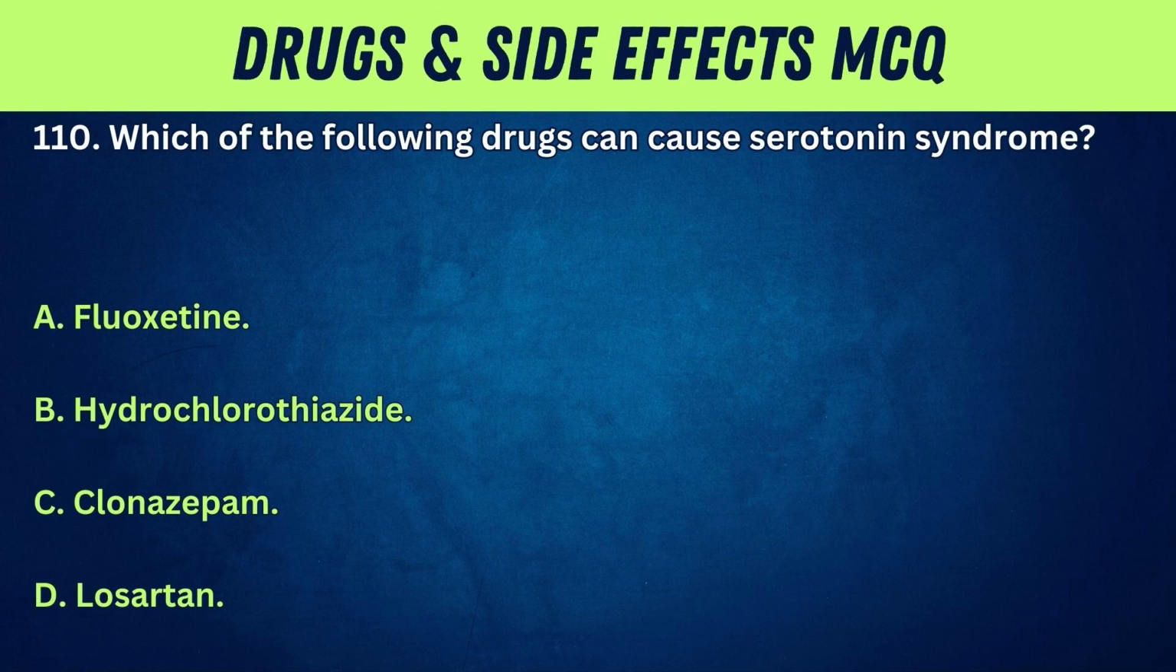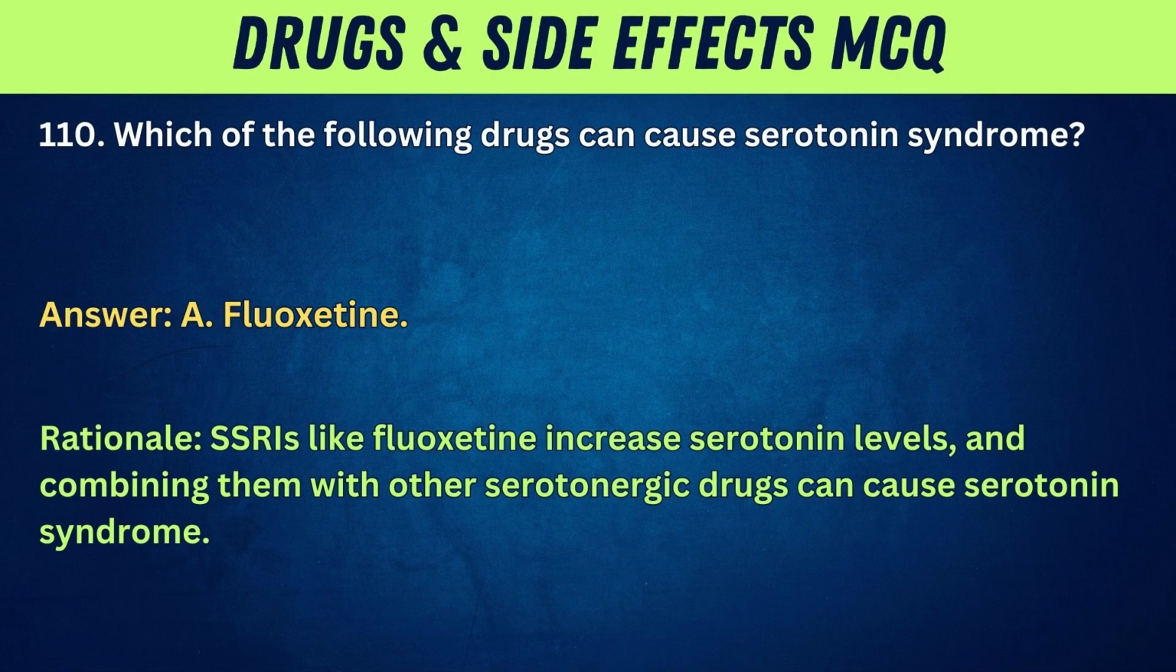110. Which of the following drugs can cause serotonin syndrome? A. Fluoxetine. B. Hydrochlorothiazide. C. Clonazepam. D. Losartan. Answer: A. Fluoxetine. Rationale: SSRIs like fluoxetine increase serotonin levels, and combining them with other serotonergic drugs can cause serotonin syndrome.